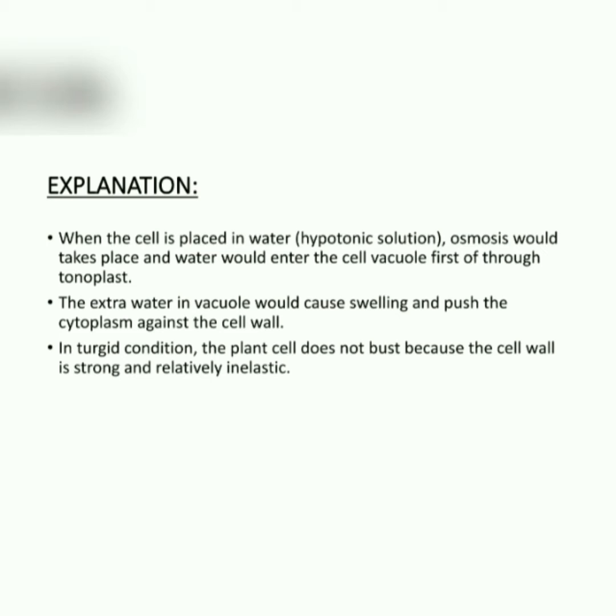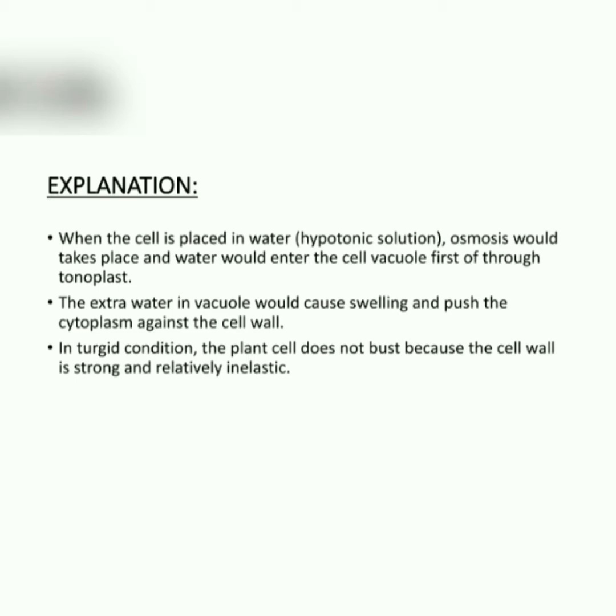So when the cell is placed in a hypotonic solution, dear, a hypotonic solution is the type of solution in which the solute concentration is low and the solvent is high in amount. And what is the most important solvent that we have? That is water. So when we place the cell in a hypotonic solution, osmosis takes place, and osmosis is the process of movement of water into and out of the cell. The water would enter the cell vacuole through the tonoplast. The tonoplast is the membrane through which the water enters into the vacuole.